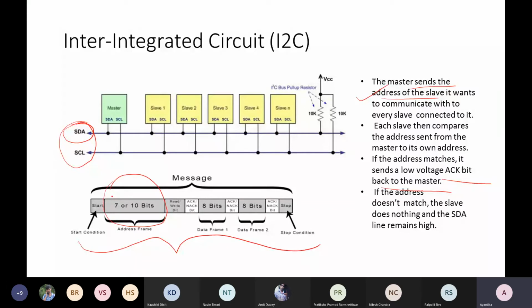this is a half duplex communication, and it may happen the master may want to write something in the slave unit, or the slave is requesting some data from the master, or maybe the master is trying to fetch some data from the slave.